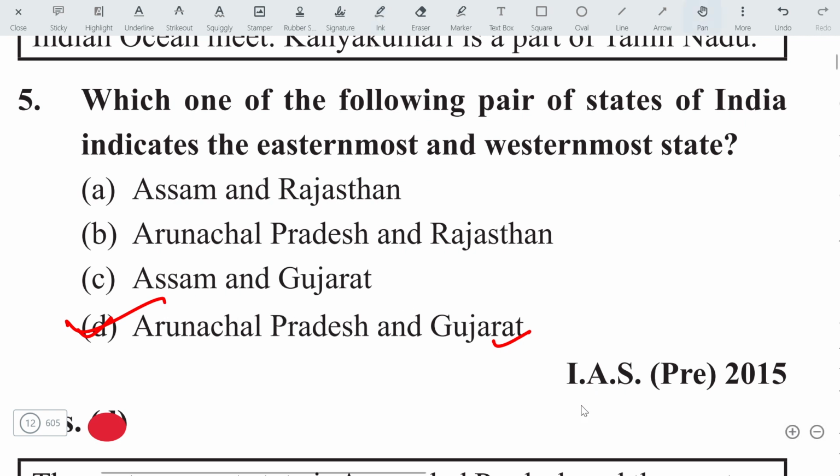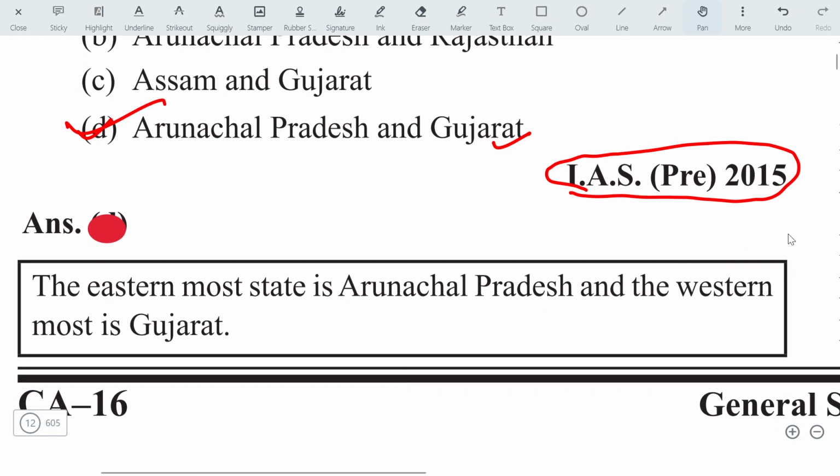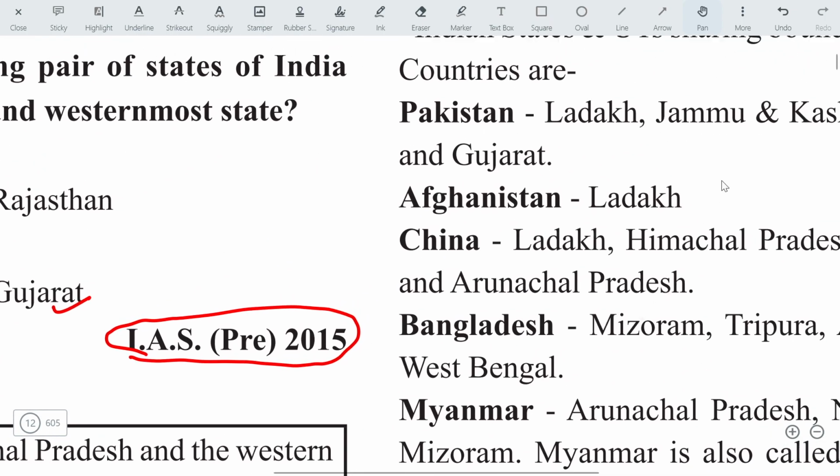Let's check out. This question has been asked in the IAS Prelims. The question can be very easy. You must know some facts, then you can solve this question very easily. And conceptual clarity must be there.